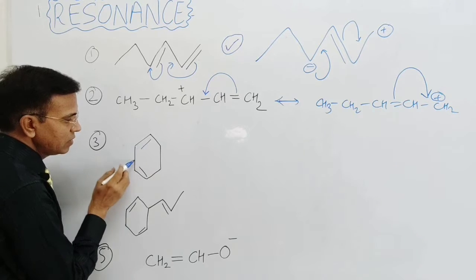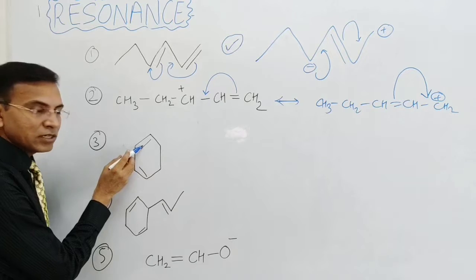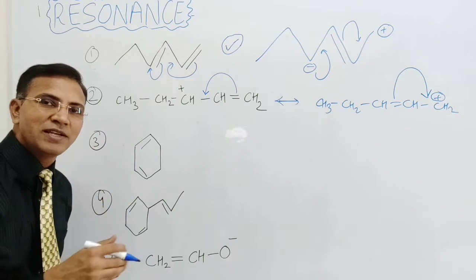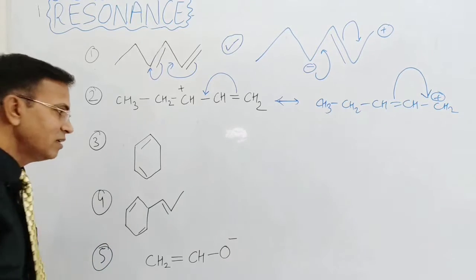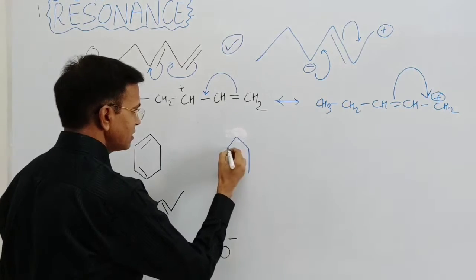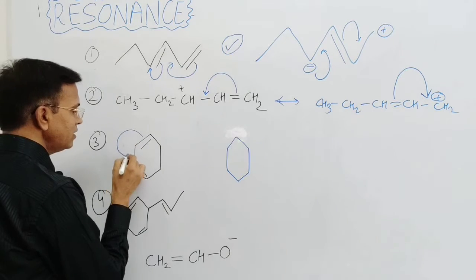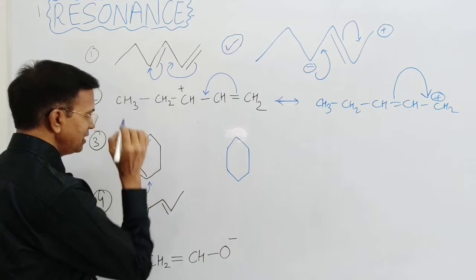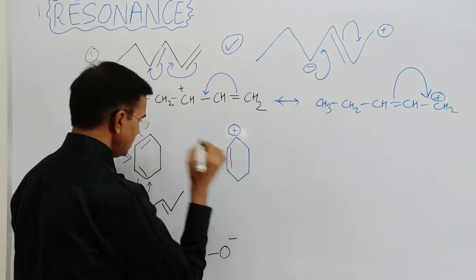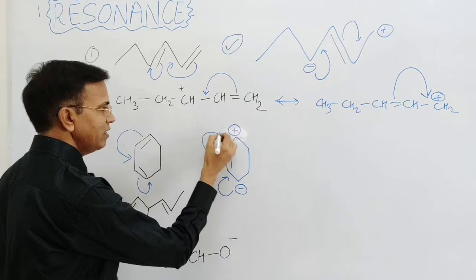Now in this example, double bond, single bond, double bond, that means pi electrons, sigma bond and pi electrons, so the conjugation is present. That's why the resonating structure occurs, the resonance takes place. Because of the resonance this will move towards this carbon, the positive comes at this carbon with the double bond, and the negative at this carbon, and again they will shift.